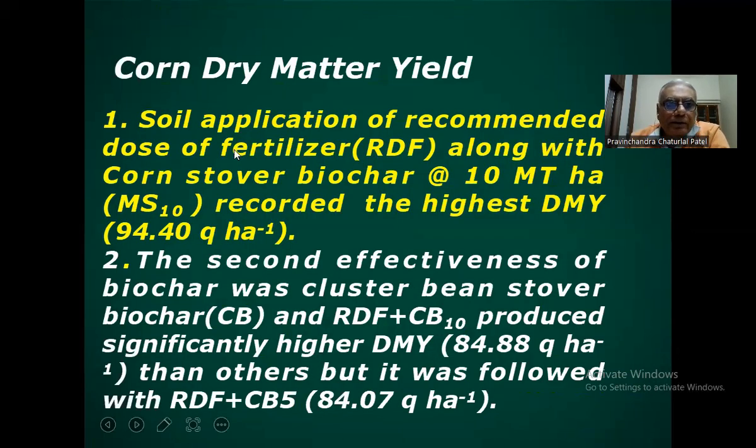So for corn dry matter yield, soil application of recommended dose of fertilizer along with corn stover biochar at the rate of 10 metric ton per hectare recorded the highest dry matter yield, 94.40 quintal per hectare. The second most effective biochar was cluster bean, as we have seen in the figure. Recommended dose of fertilizer plus cluster bean biochar at the rate of 10 ton per hectare produced significantly higher dry matter yield, 84.88 quintal per hectare, than others, but it was followed by recommended dose of fertilizer plus cluster bean biochar at the rate of 5 ton per hectare.